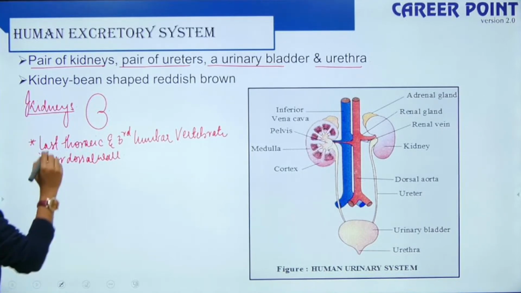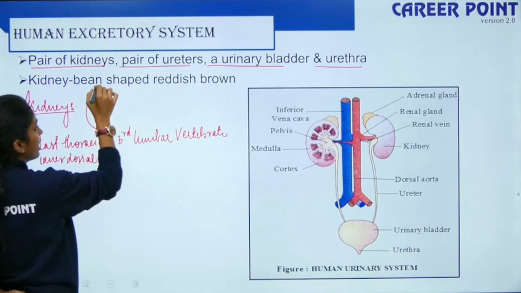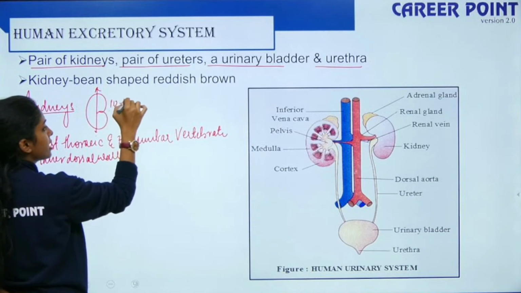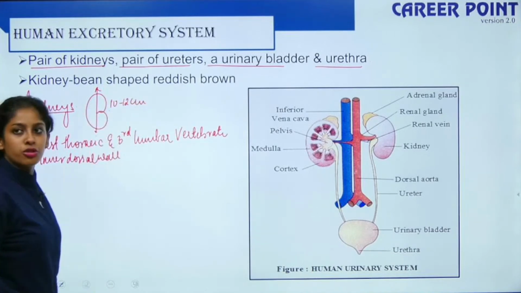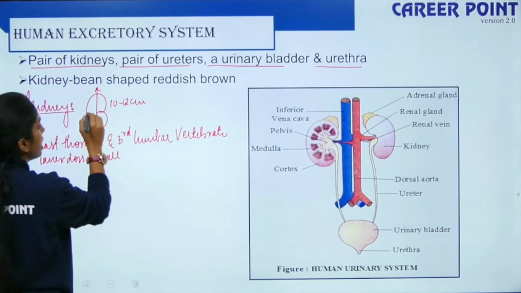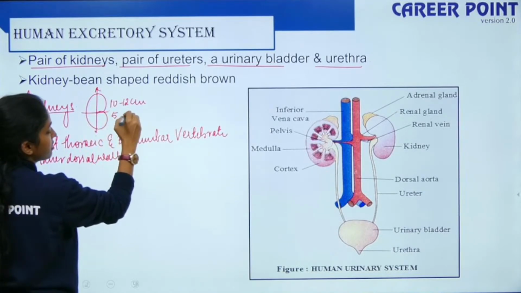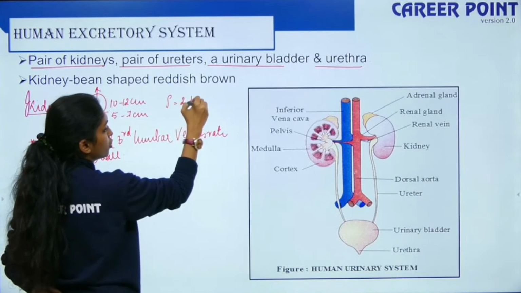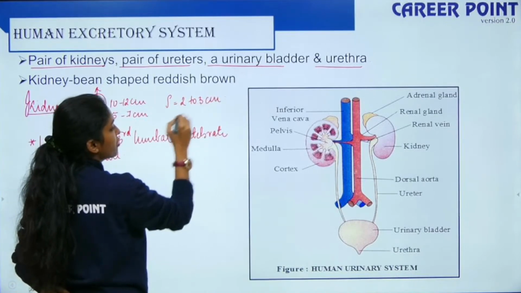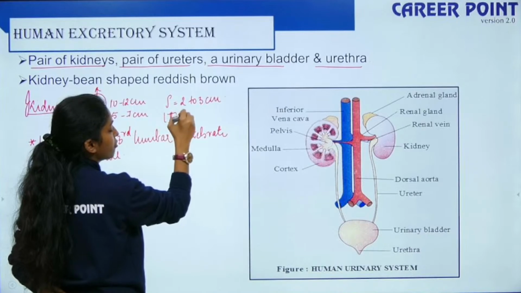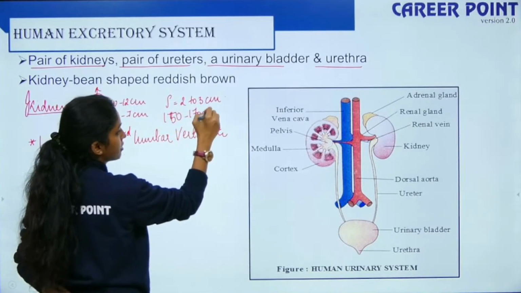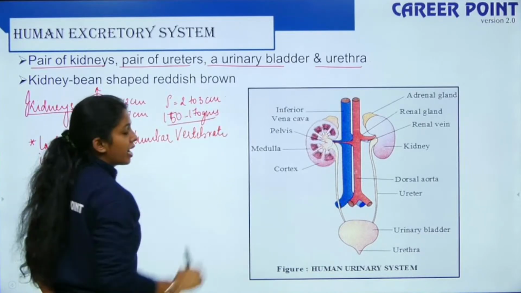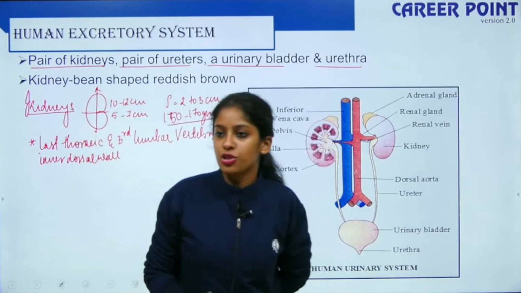So now what is the length? The length of the kidney ranges from 10 to 12 centimeters, almost the size of your short scale, and the width is 5 to 7 centimeters. The thickness is 2 to 3 centimeters. The average weight of the kidney is around 150 to 170 grams. Right? So now shall we talk about the structure of the kidney?